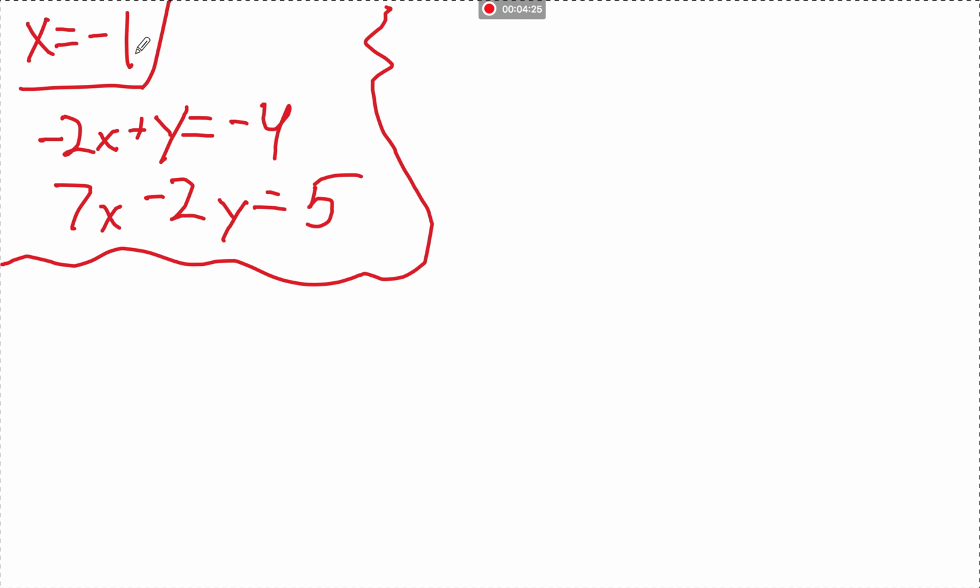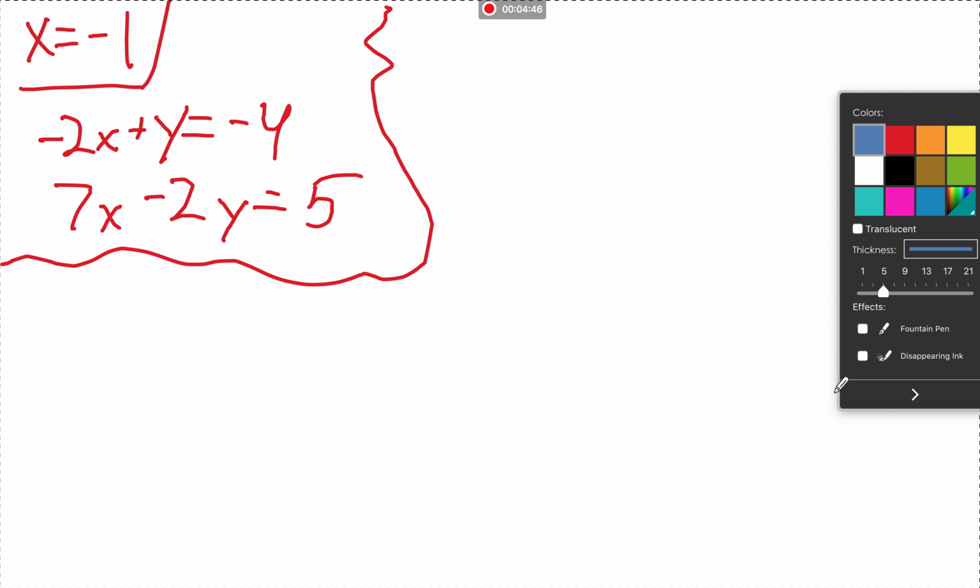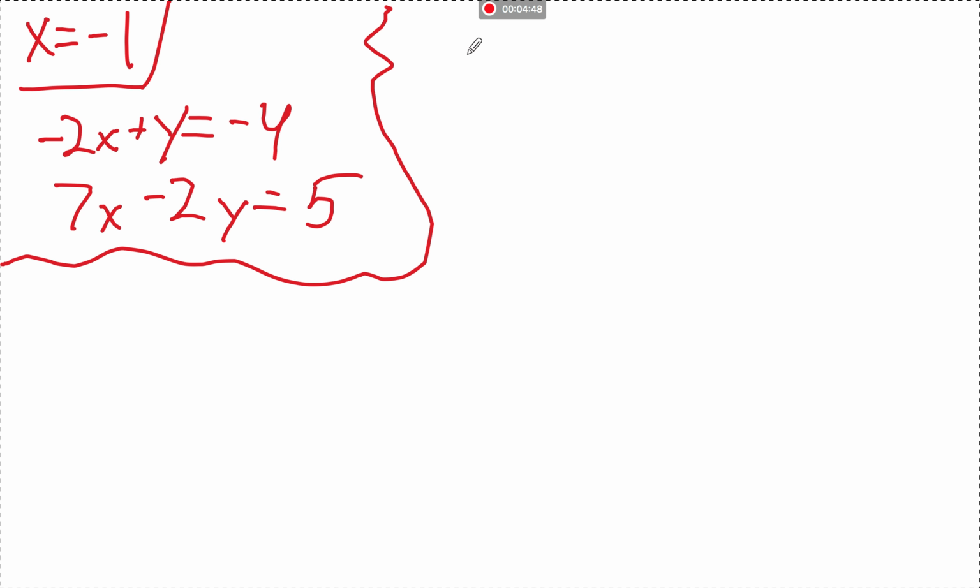So we know that x is equal to negative 1. So we can plug this in. We can plug negative 1 in for x into either one of our original equations. It doesn't matter which one we use. Okay? So I'm just going to go ahead and I'll use the first equation. Negative 2x plus y is equal to negative 4.